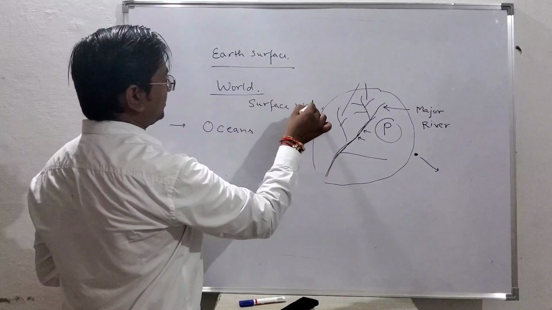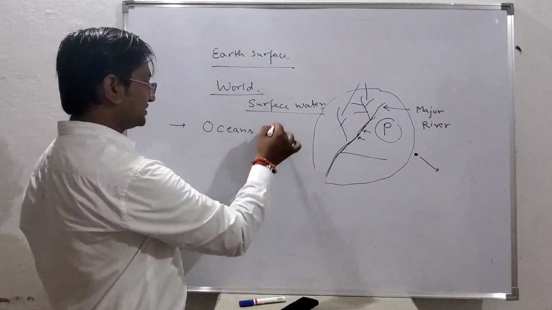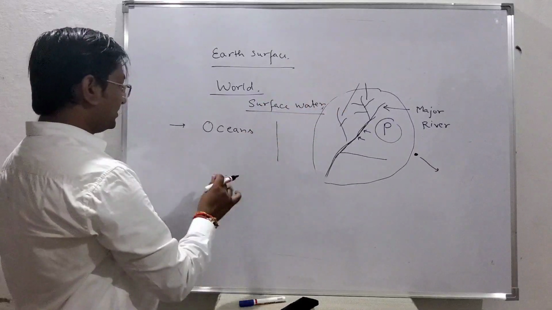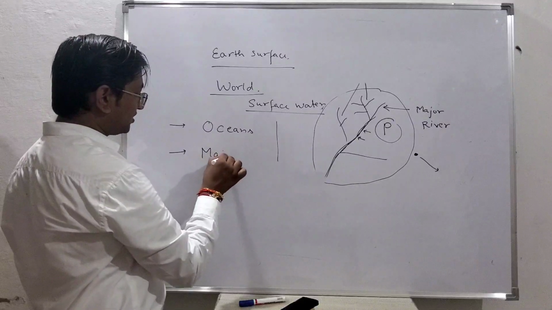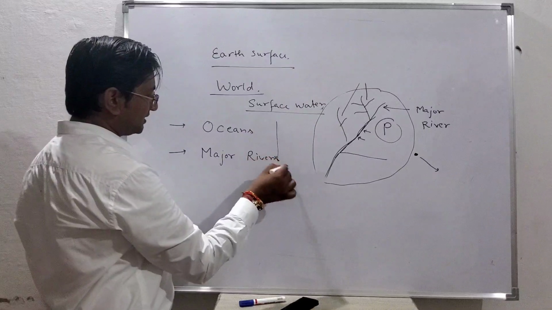So in the assignment you have to write the name of all the oceans. Then, what are the major rivers all over the world? You have to write the name of all the major rivers.